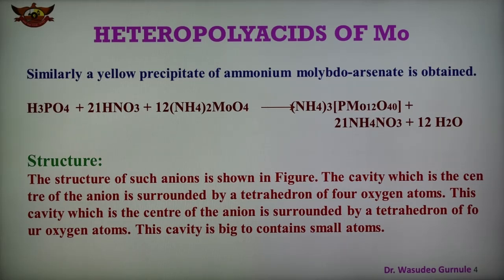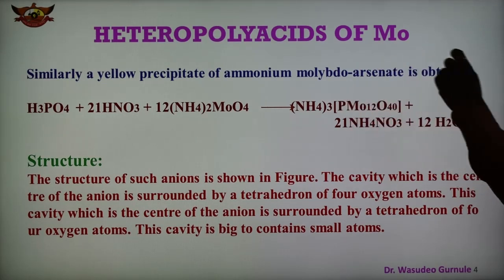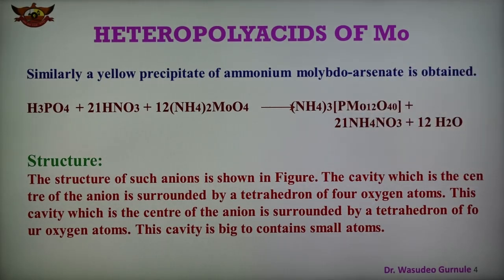Similarly, a yellow precipitate of ammonium molybdoarsenate is also obtained; like phosphomolybdate, arsenate also gives a precipitate in a similar manner. And this is the formula of the yellow ammonium arsenate compound. In place of phosphorus, here we have arsenic, that is As, and the arsenate compound is formed in the same manner.